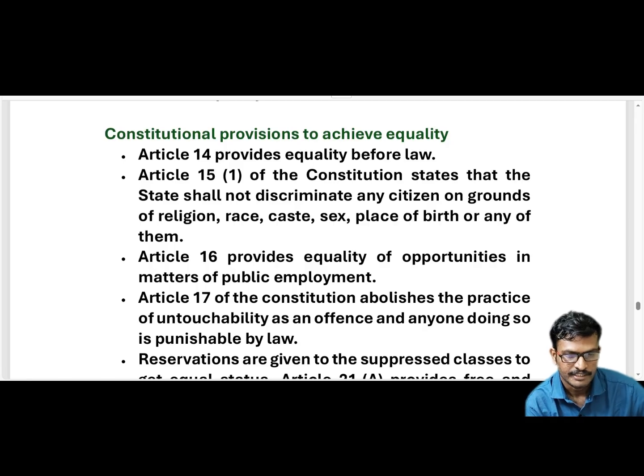And another article, the article number is 15(1). According to this article, the constitution states that the state shall not discriminate against any citizen, meaning anyone living in India, on grounds of religion, race, caste, sex or place of birth or any of them.